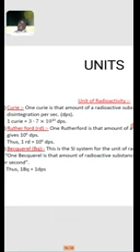Then units of radioactivity. The first unit is the Curie, the second is the Rutherford, and the third is the Becquerel. One Curie is the amount of radioactive substance that gives 3.7 times 10 to the power 10 disintegrations per second, dps. One Rutherford is the amount of radioactive substance which gives 10 to the power 6 disintegrations per second.